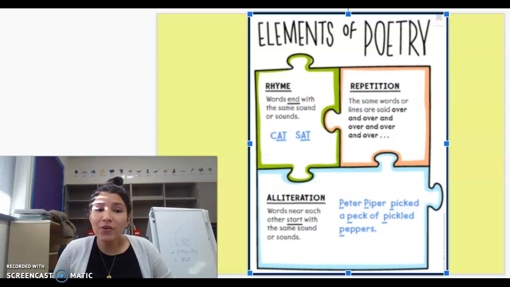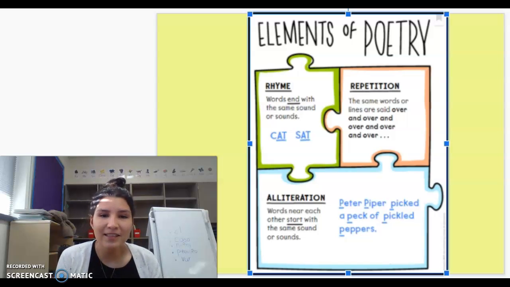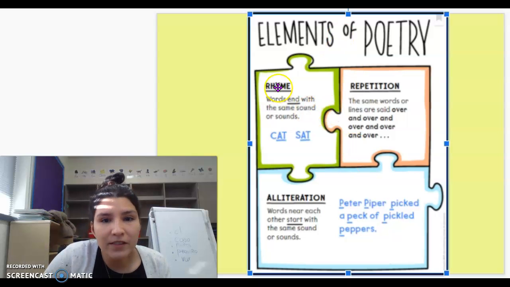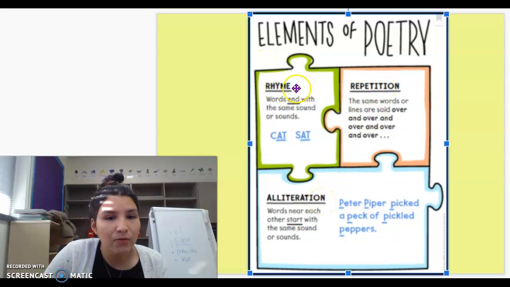Okay, well if you don't know anything about poetry, that's okay because the next couple of days we're going to be focusing on the different parts of poetry, okay? So what we're going to be focusing on is rhyme, repetition, and alliteration. Have you ever heard of the word rhyme or maybe rhyming?